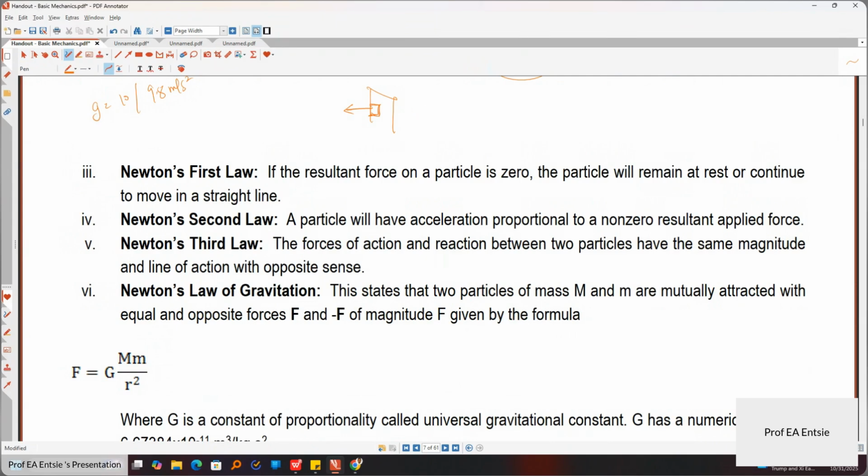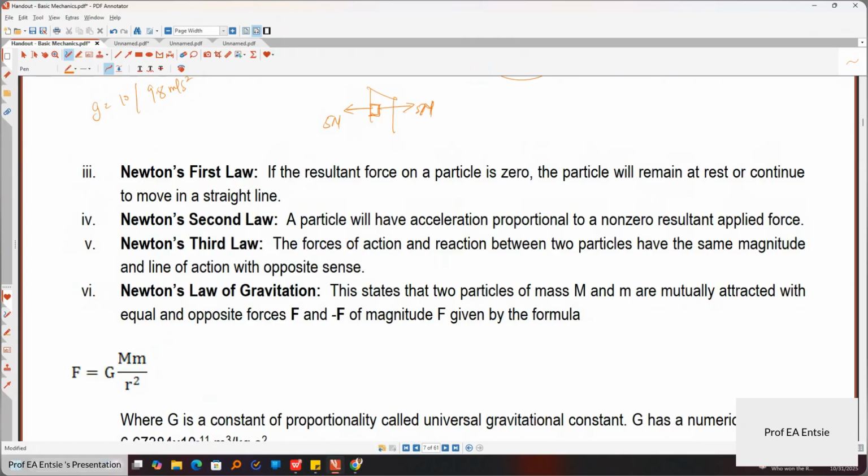whether you are pulling or pushing. If you are pulling with maybe 5 Newton and the door is not coming to you, it means that the door is also causing a reaction. You are doing the action and the force will cause a reaction. Listen to me very well. You are doing the action and the door will also bring a reaction, which will be 5 Newton.